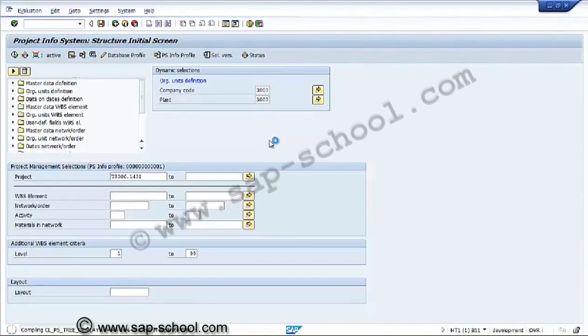For the first-time execution of any transaction, any report or any program, the system will compile the entire program for the first time. Then from the next time onwards, without compiling, it directly opens. So this is the functionality of the SAP standard system. If you are using any transaction for the first time, it will compile the entire program and then open the report, program or transaction. Even tab paste to tab paste also, it happens.